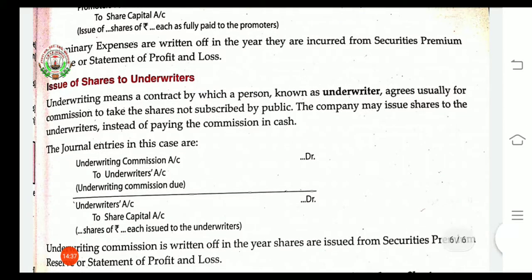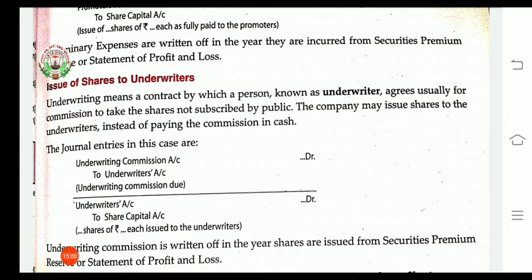Likewise we are having journal entry for the underwriters. Who are the underwriters? Underwriting means a contract by which a person known as the issuer of shares engages a person known as the underwriter, who agrees, usually for a commission, to take the shares which have not been subscribed by the public.